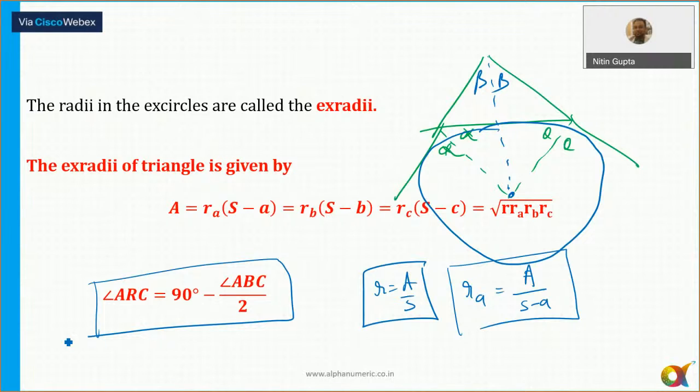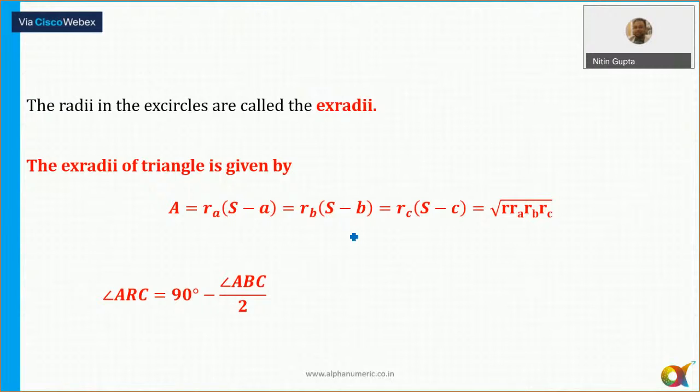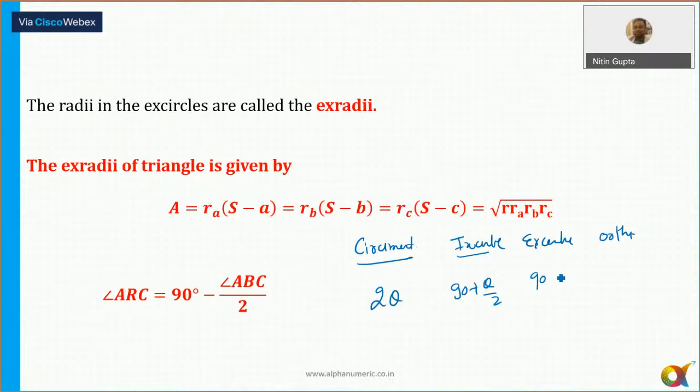Now, a quick revision here. A lot of people are getting confused. So there are these things: circumcenter, incenter, excenter, and then there is the orthocenter. The angle at the circumcenter is equal to twice theta. At the incenter, it is equal to 90 plus theta by 2. At the excenter, it is 90 minus theta by 2, where theta is the opposite angle on that side to that center, and at the orthocenter, it is always equal to 180 minus theta.